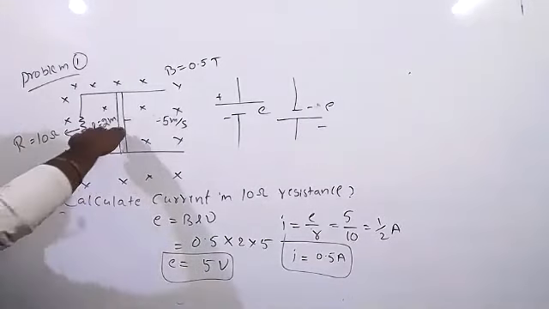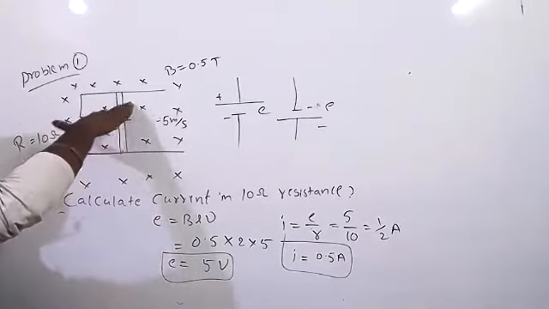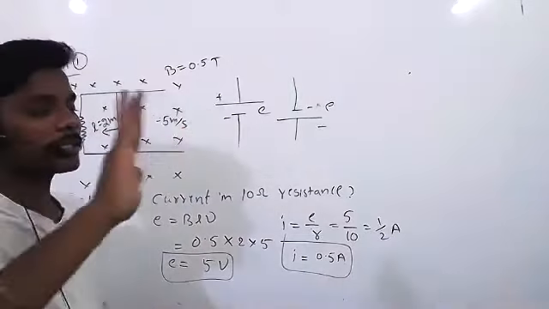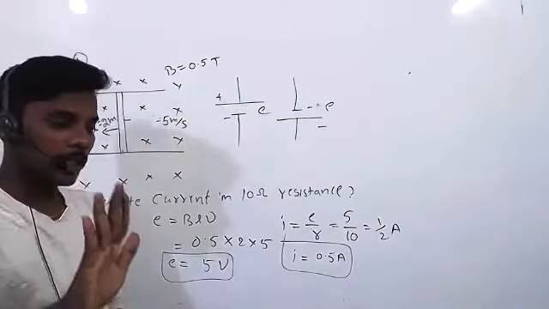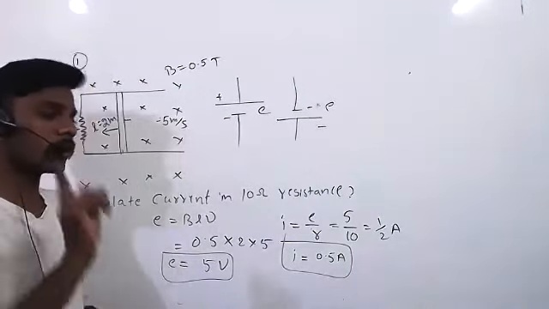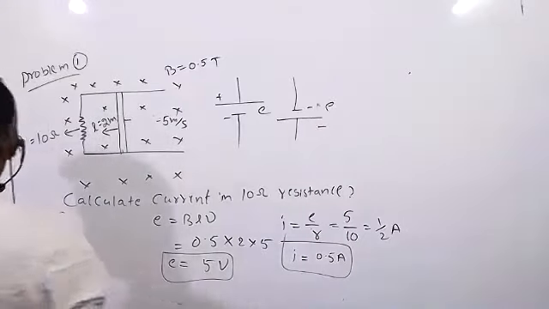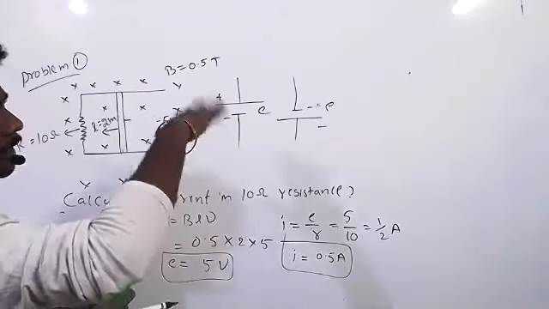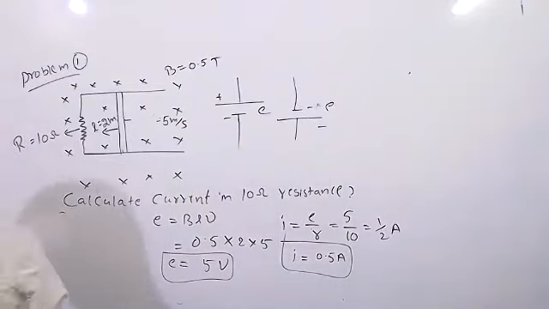Now the magnetic field is in this direction, it is moving in this direction, so force is in the downward direction. The direction in which the palm is showing is the direction of force on the positive charge. That you have to remember. Obviously, the opposite is the force on the negative charge. Okay?